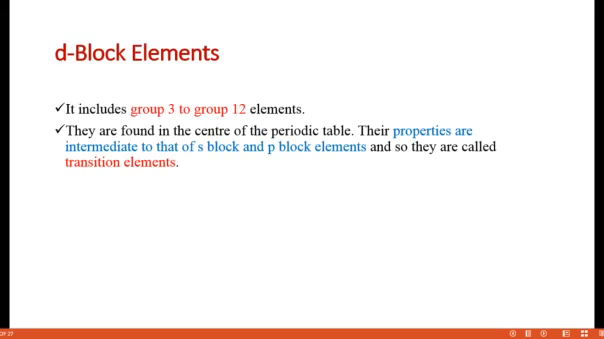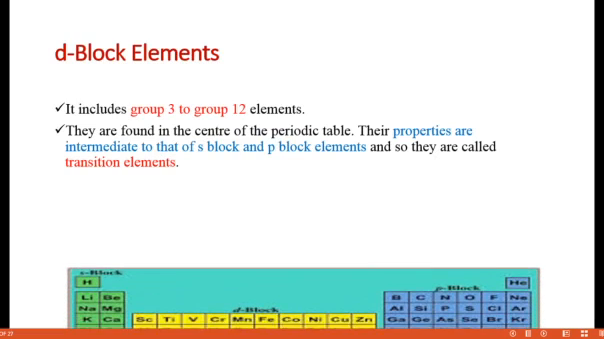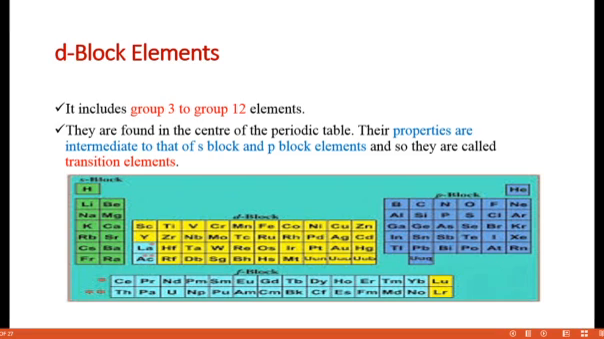Okay, next we are going to discuss D block elements. D block elements include group 3 to group 12. They are found in the center of the periodic table. Because they resemble some properties of the S block and some properties of the P block, they are present in the center and are called transition elements. Why are they called transition elements? They include groups 3 to 12 and are present in the center of the periodic table because they have some properties of the S block and some of the P block. So they are intermediate elements, and are called transition elements.